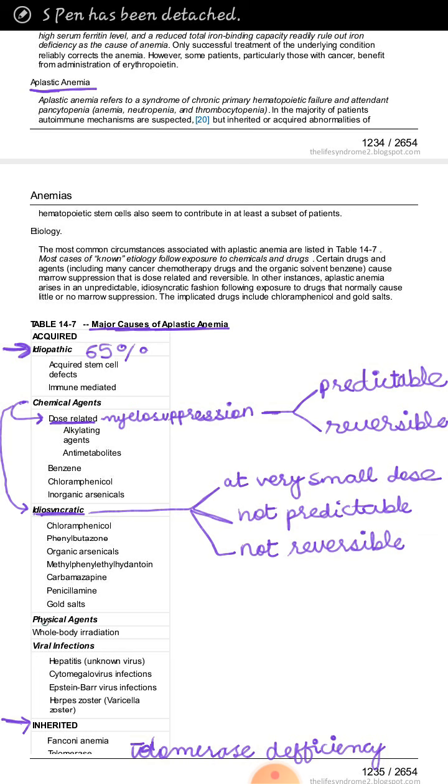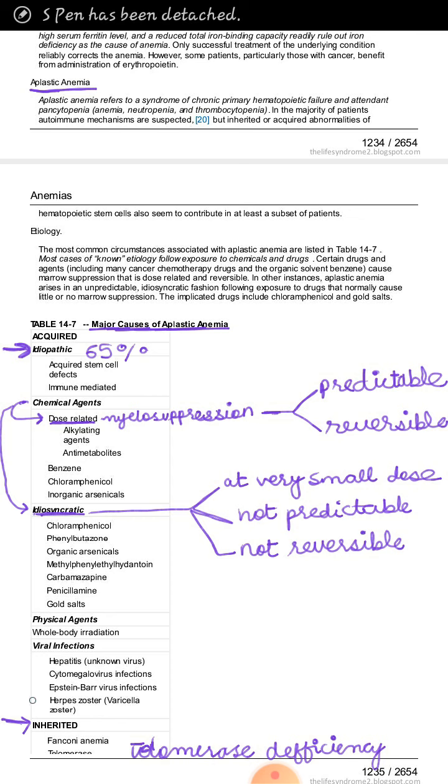Physical agents include ultraviolet radiations. Then we have viral infections including hepatitis viruses A, B, C, D, and E. Then we have the cytomegalovirus, Epstein-Barr virus, and varicella zoster virus. So these are all the causes which are responsible for causing the aplastic anemia.